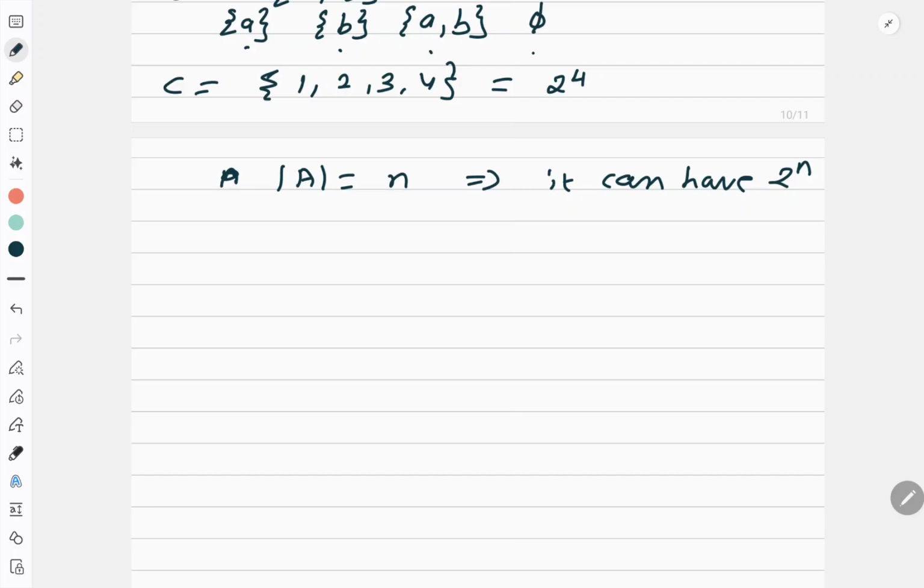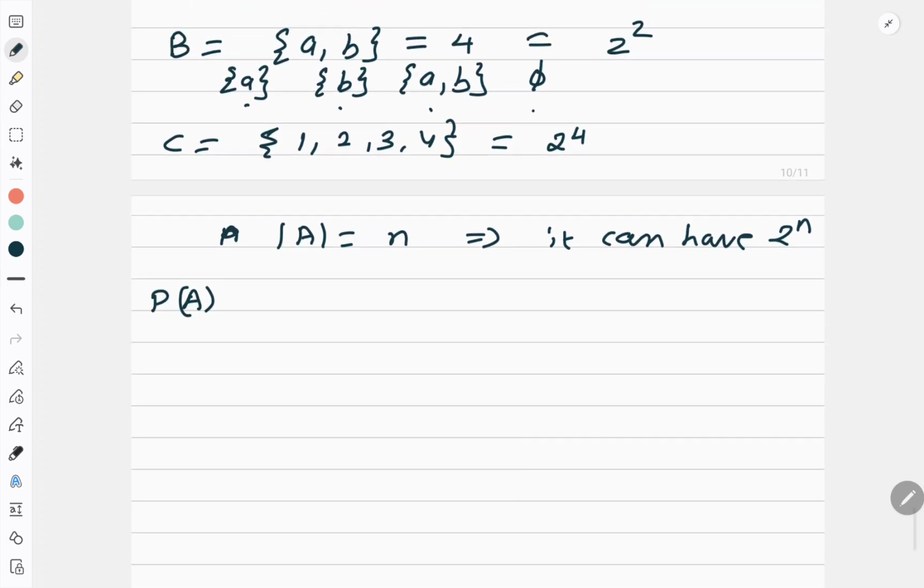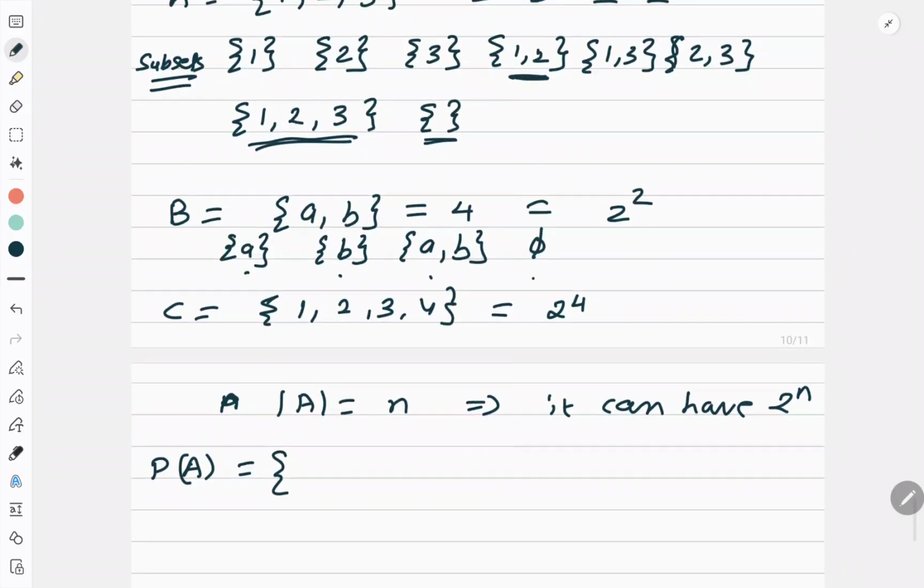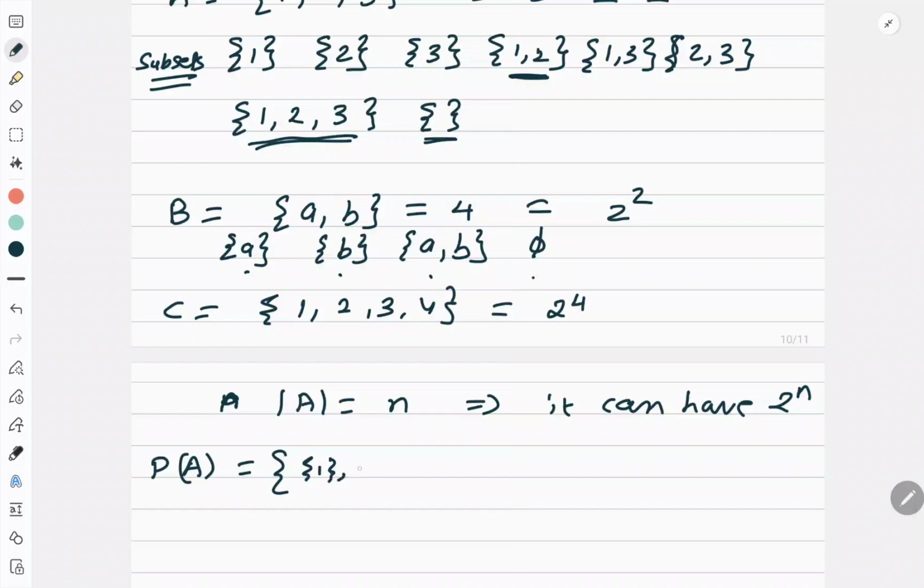Now, if you make a new set of all the subsets, that new set is called the power set, represented by P(A). So, for P(A), I can write down what are my subsets here? 1, 2, and so on, and last is null. Right? And what is the cardinal number for P(A)? What is the cardinality of P(A)? So I can say the number of elements in P(A) is 2 to the power n, because I can have 2 to the power n subsets, and P(A) is nothing but the collection of all the subsets.